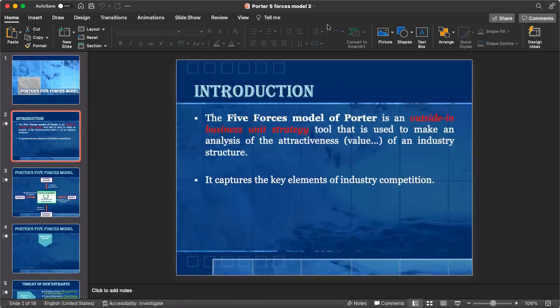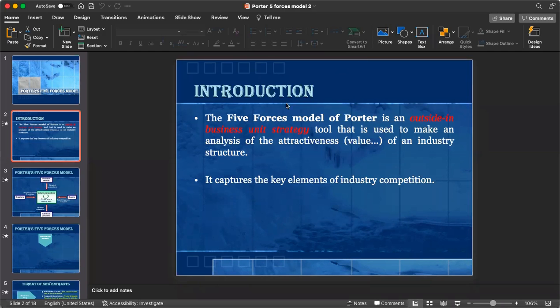Now, whenever you are running your business in the market, you always need to consider how you can make your business attractive, how you can become a market leader, and how you can keep your business growing on a daily basis. Because there are a lot of direct or indirect factors, controllable and uncontrollable factors, which might affect the business of the company. Because of those dynamic changes, a business may succeed, or you might face some challenge in the future.